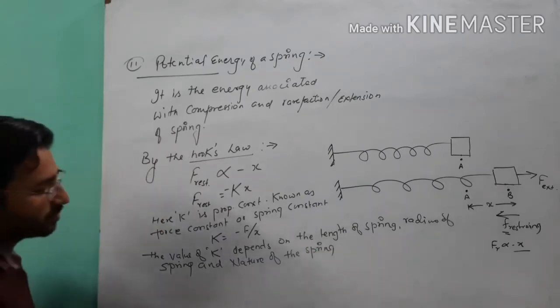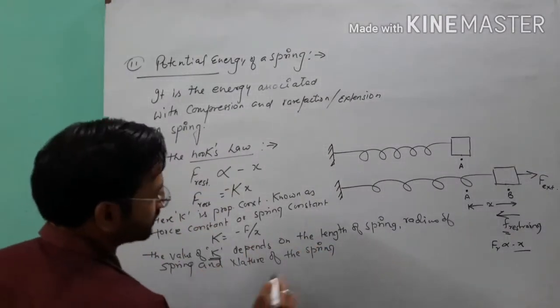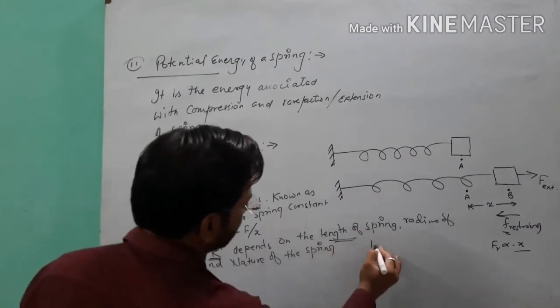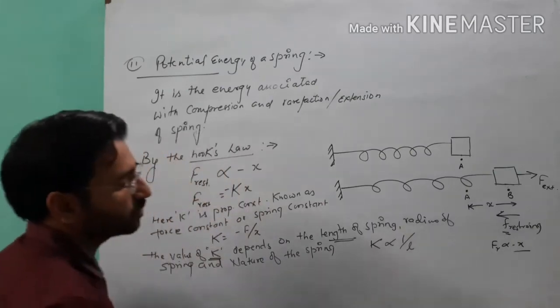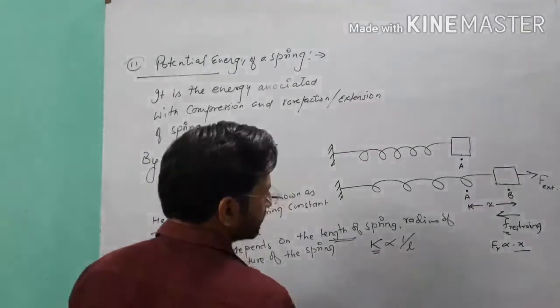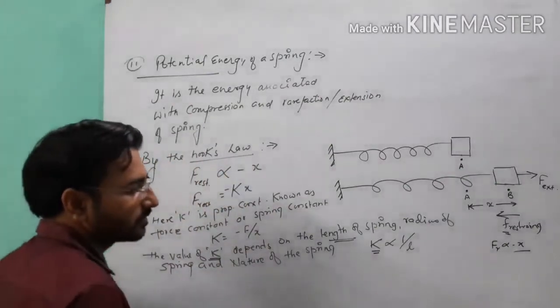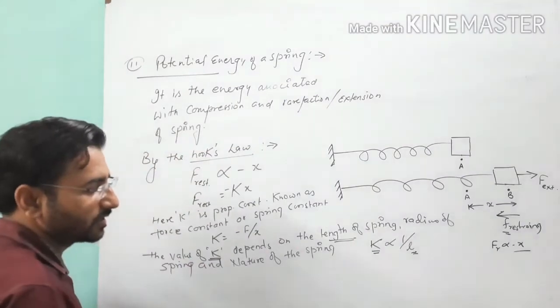Point clear? So when we write the relationship between the spring constant, force constant, and the length of the spring, we write it is inversely proportional, k by L. It means that if the force constant or spring constant is less, the length of the spring will be greater.